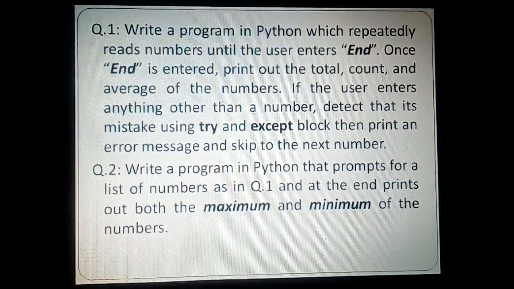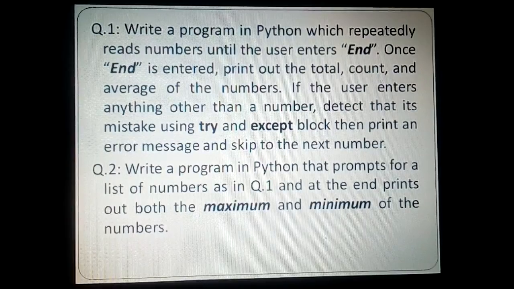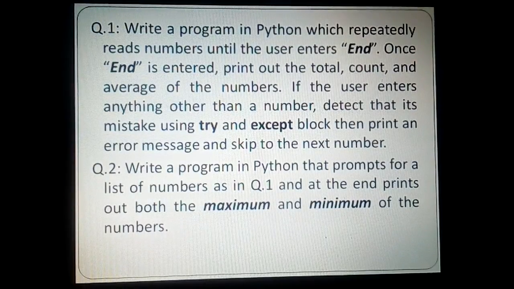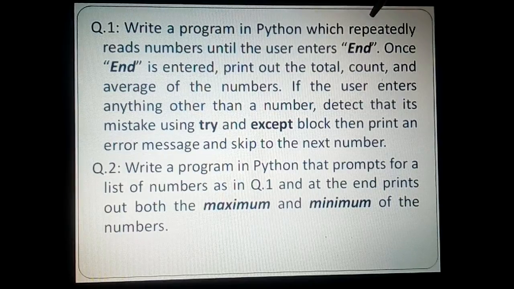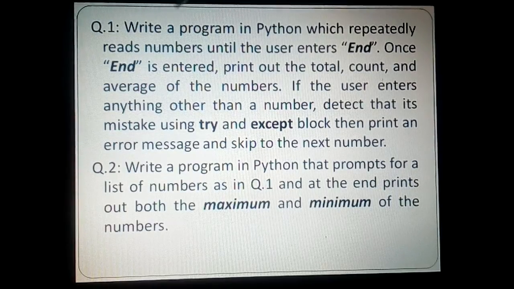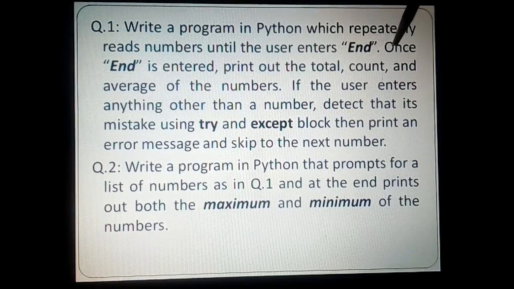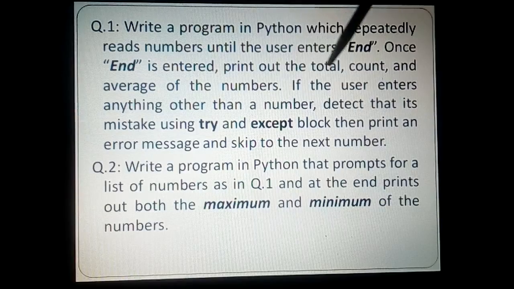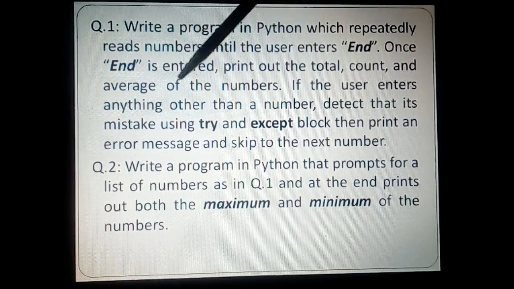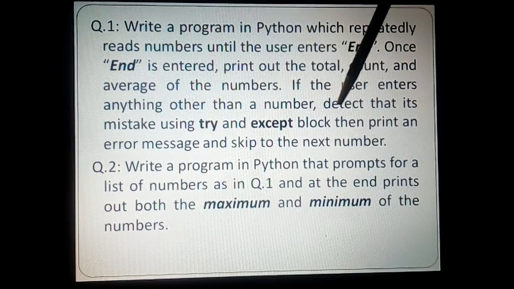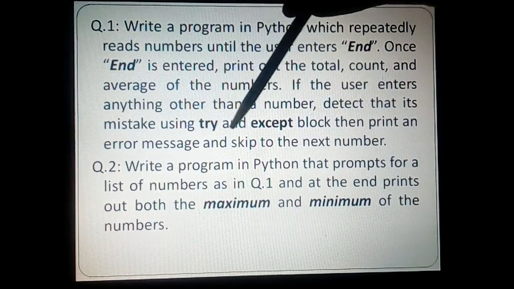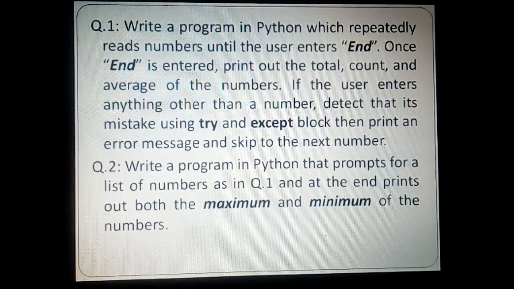So the first problem is: write a program in Python which repeatedly reads numbers until the user enters end. Once end is entered, print out the total, count and average of the numbers. If the user enters anything other than a number, then detect that it's a mistake using a try and except block, and then print an error message and skip to the next number.